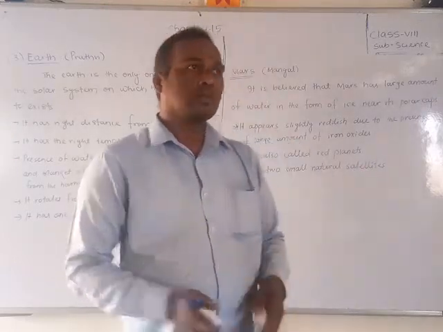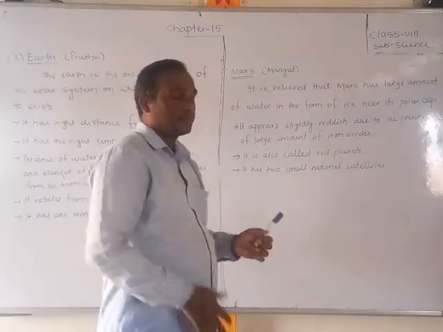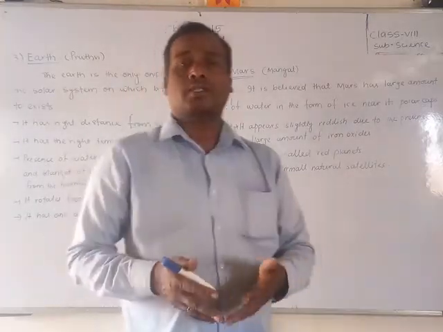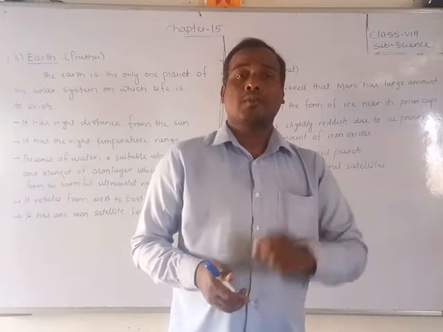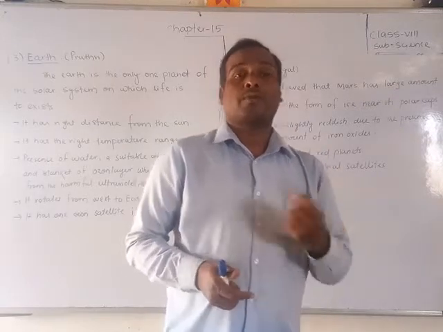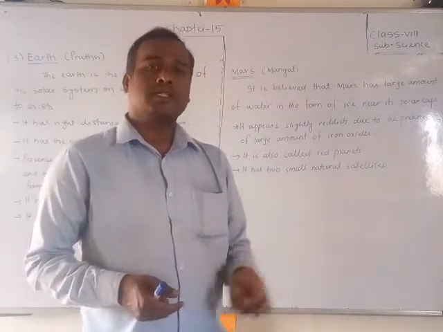Now we are going to discuss Mars. Mars is also called Mangal Graha, and it is also called the red planet. Do you know why it is called a red planet?